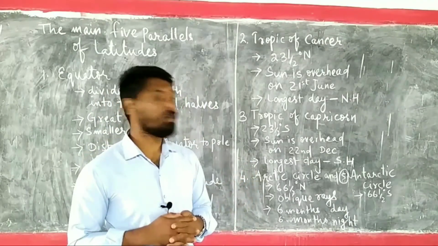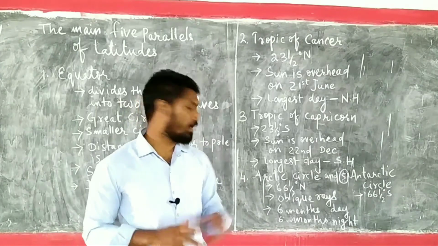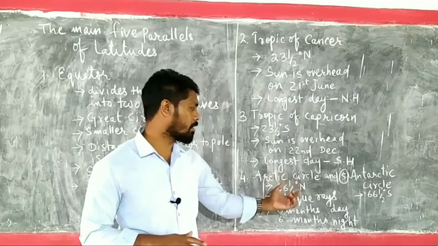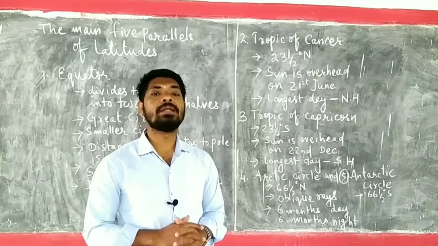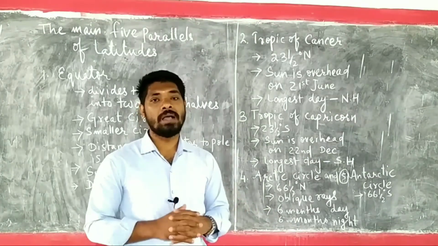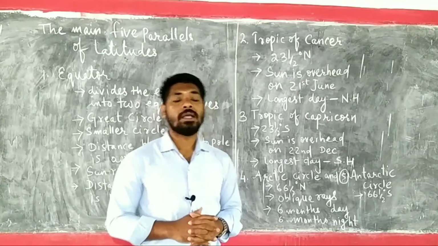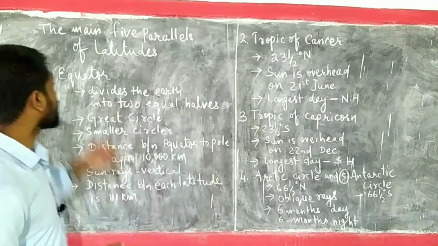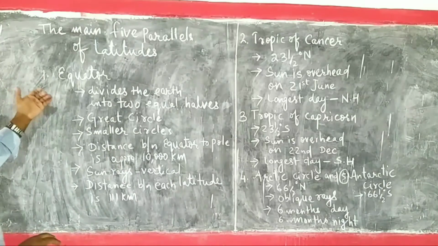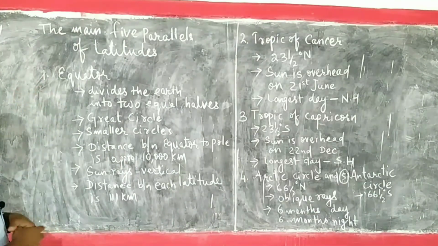So hardly do they receive the sunlight. Due to that reason, the entire area, Arctic Circle and Antarctic Circle, or the area of North Pole and South Pole, is completely covered with ice sheet, because they do not get enough amount of temperature or sun rays. These are the 5 main parallels of latitudes.